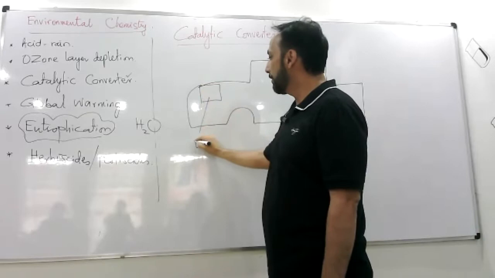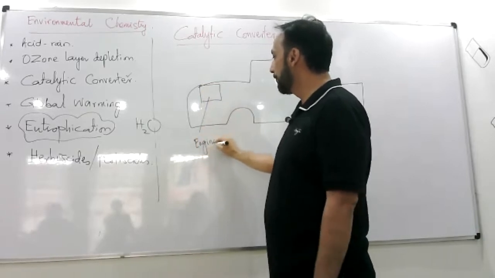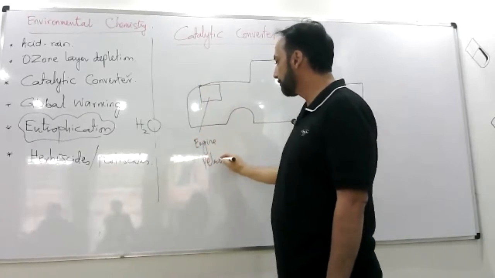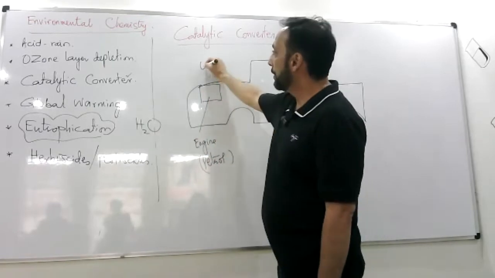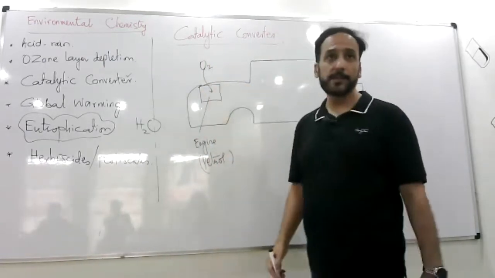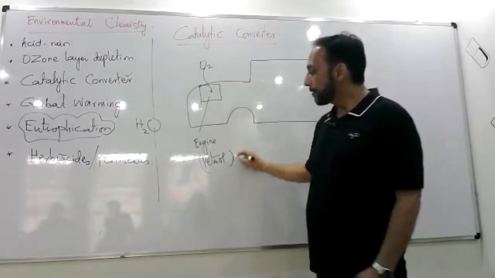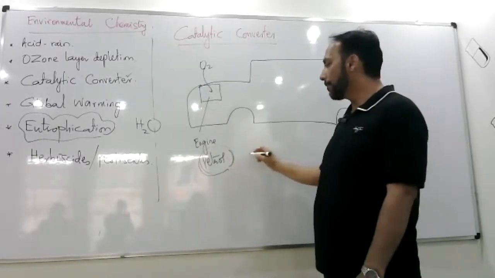So in the engine, we have this petrol, which burns by using oxygen from the air, right? So when the petrol burns, what happens is that it's supposed to form carbon dioxide, it forms water, it forms carbon monoxide. With the air, nitrogen goes into the engine also, right? Okay, the air comes from the air filter. It simply is the oxygen from the air.